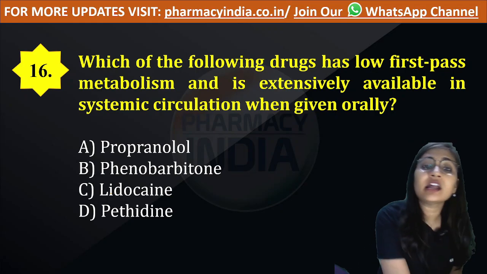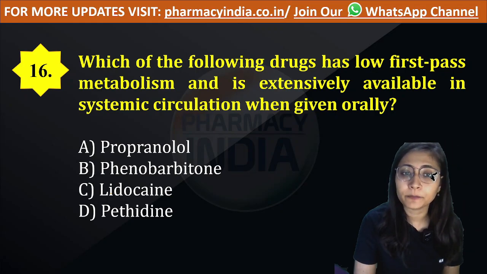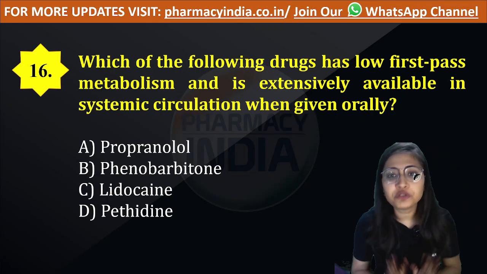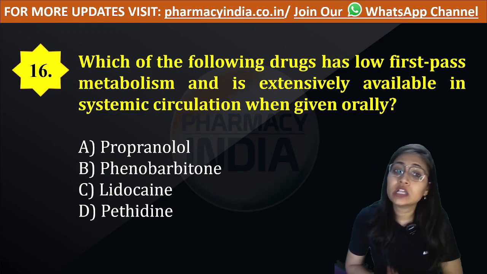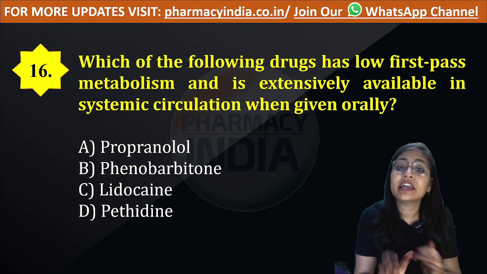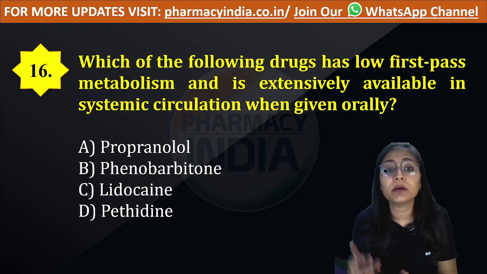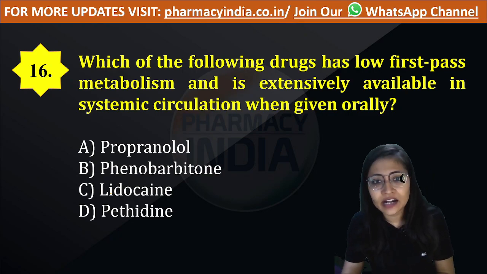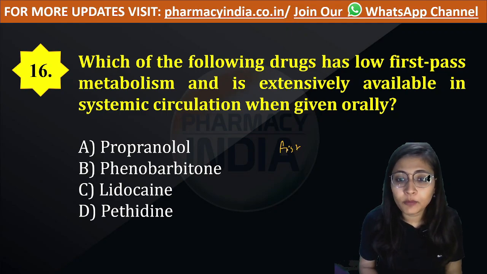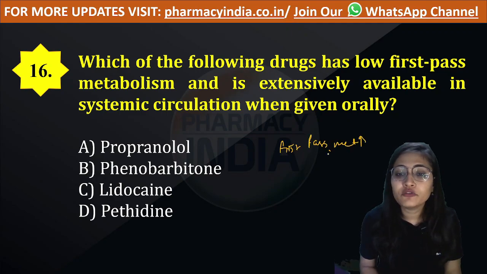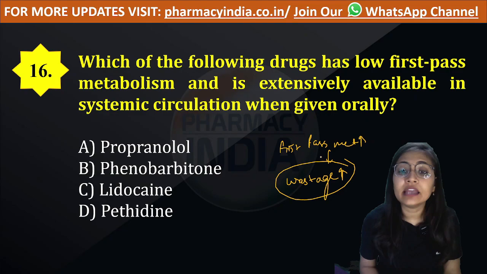So maximum drug reaches the systemic circulation. Students, you have to remember that if a drug has high first pass metabolism, that means a maximum amount of that drug gets wasted. So if first pass metabolism is high, that means wastage of drug is high.